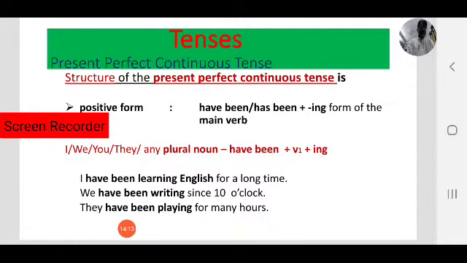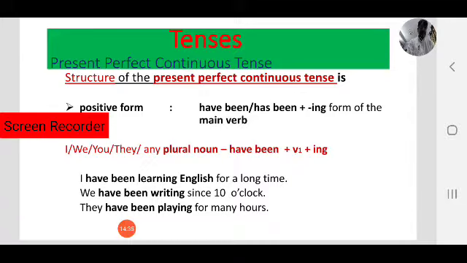Coming to present simple, we use the base form, or V1, or main verb. In present continuous, here we use the present participle, that is the V ing form.